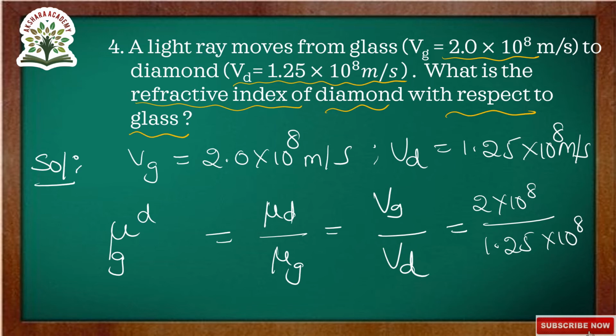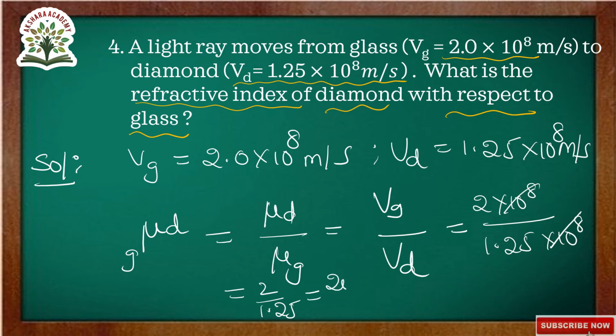So here this can be written as mu, the refractive index of diamond with respect to glass. Next, 10 to the power of 8, 10 to the power of 8 cancel. So 2 by 1.25, in decimal representation we are writing 200 by 125.